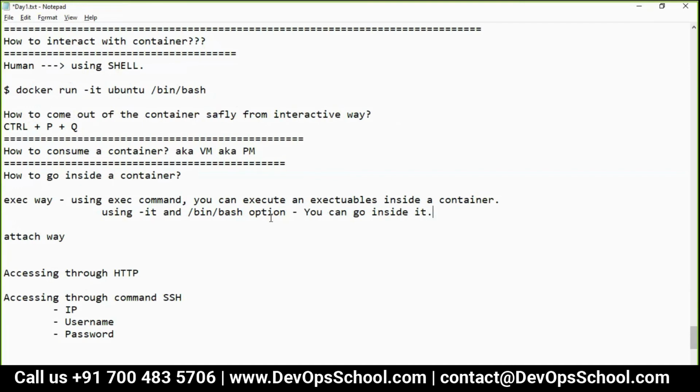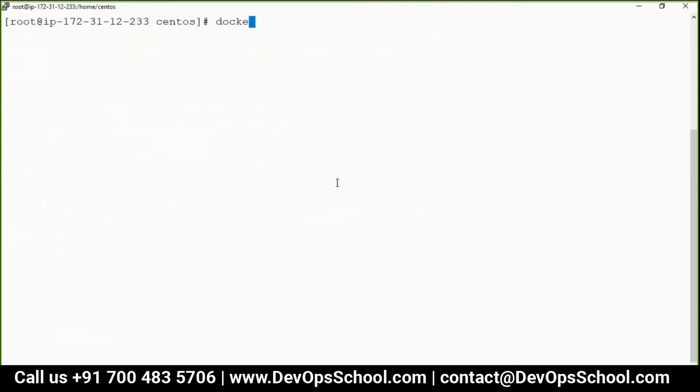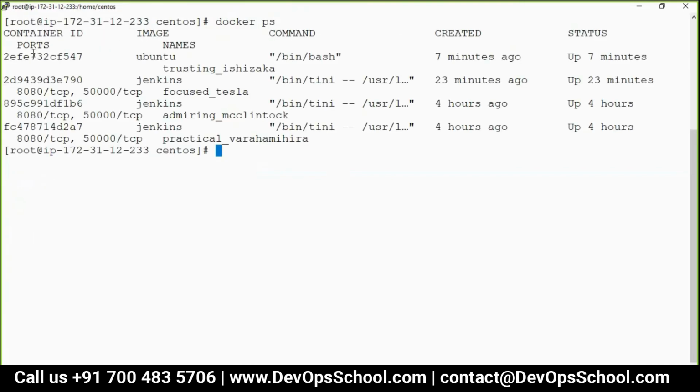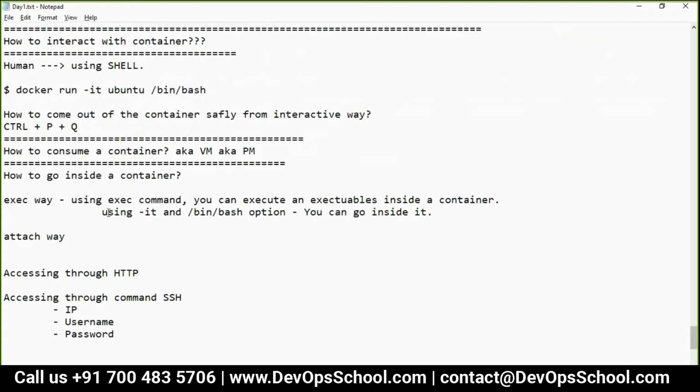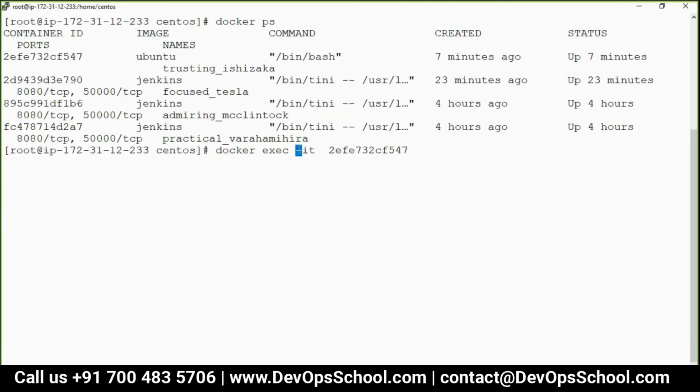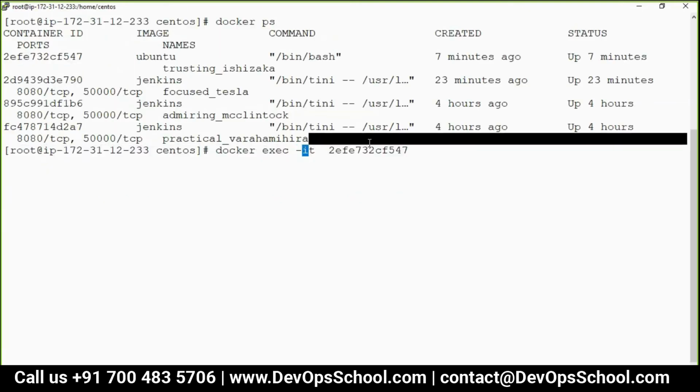So now can I try this one? See guys, docker ps, I have this container or this container. Can I go inside this? docker exec, which container and which way? -it way. -it means interactive way. You can use it with run also, which I taught you earlier. You can use -it with exec also. That's the wonderful thing. And then what you should be doing? bin bash. Remember, you are a human always.